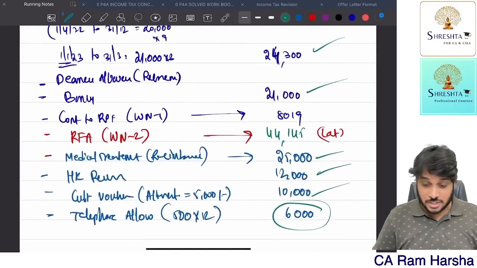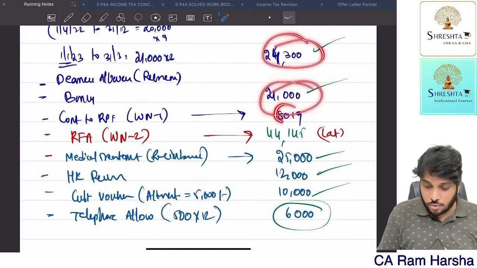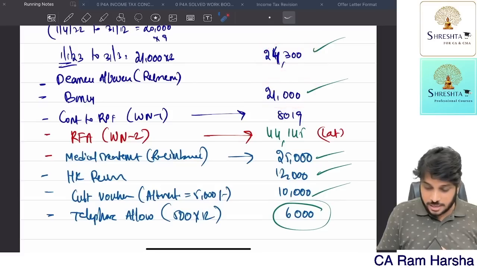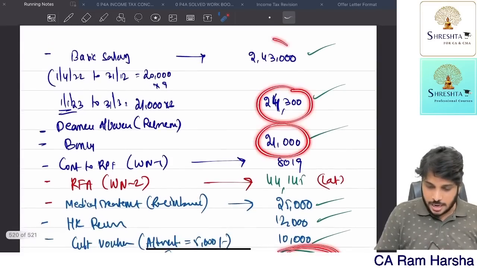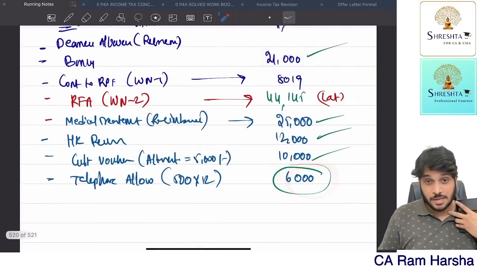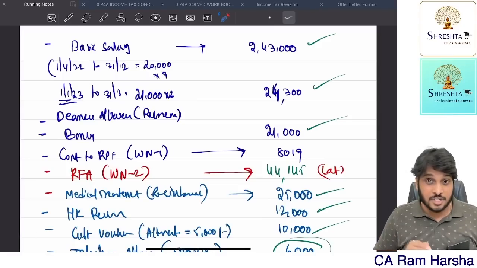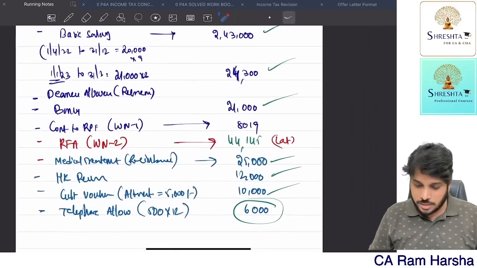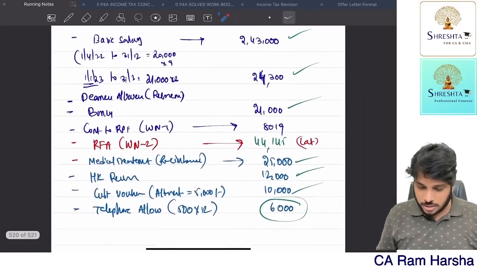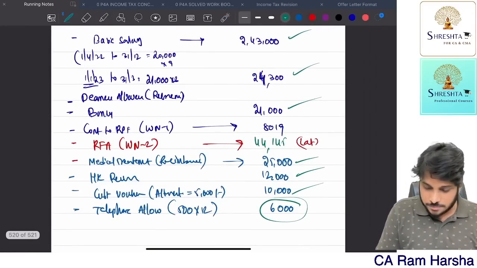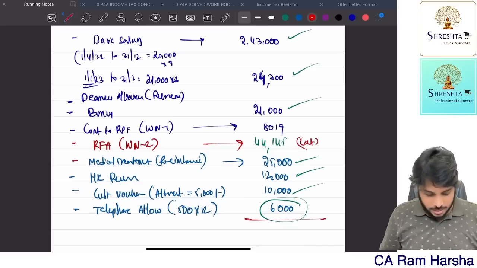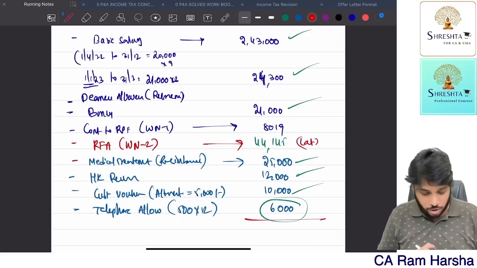So if you do it at last, you can easily figure out what are all to be included within the definition of salary. This, and this, these 3 and this one. Since you listed out all of them, you can easily figure out what are all to be included in salary definition for RFA computation. That's it, over. So now total it. Now total all this. So what is the gross salary? 2,43,000 plus 24,300 plus bonus 21,000 plus 8,001 RPF contribution plus 44,145 plus 25,000 plus 12,000 plus 10,000 plus 6,000 is equal to